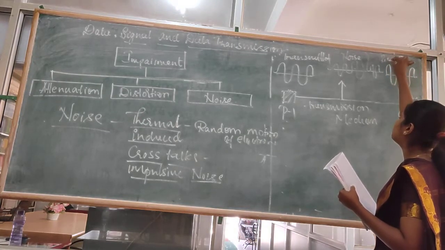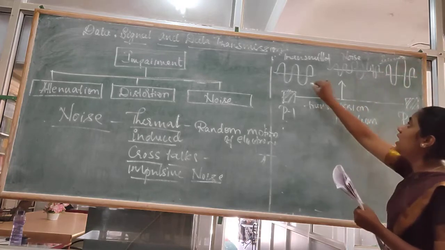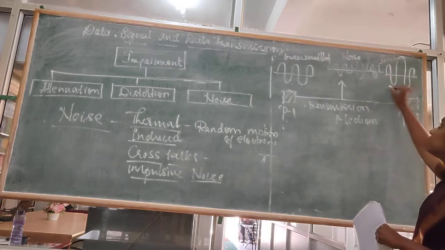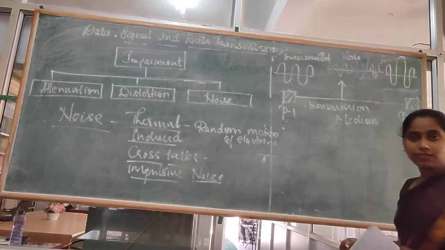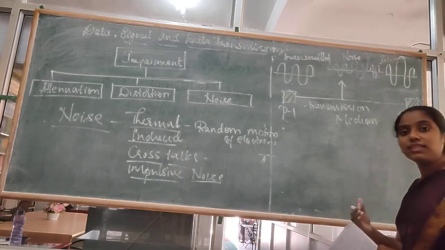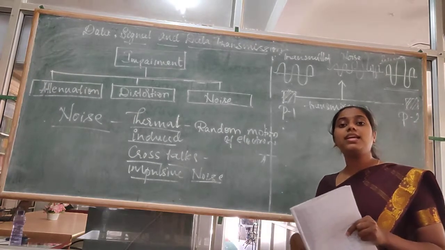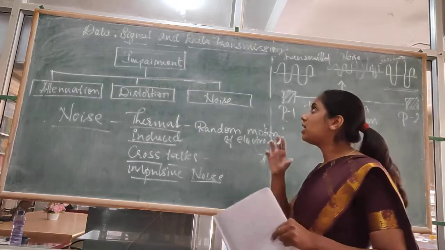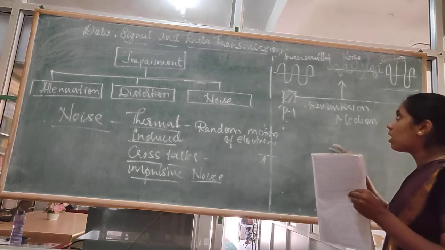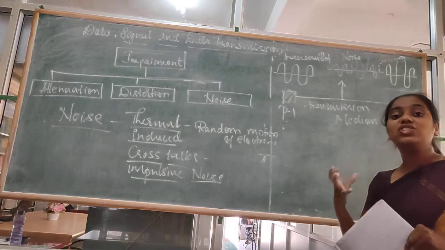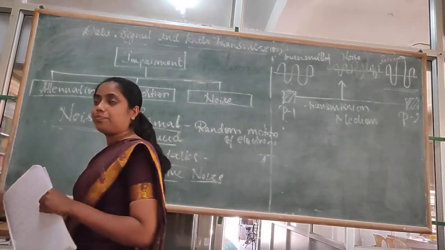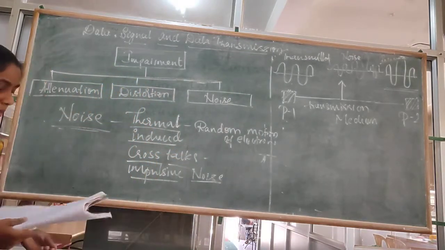Okay, so this is the receiver. See, this is the signal which is sent by the sender, but due to the noise, this is the signal which is received by the receiver. ಅರ್ಥ ಆಗ್ತಾ ಇದೆನಾ? The sender is sending a signal, and when it goes through the transmission medium, what happens? In the transmission medium there will be noise, as an impairment. When that noise hits the signal, it will change its form, right? So this is what is called noise impairment, right? So I hope you are clear with this.